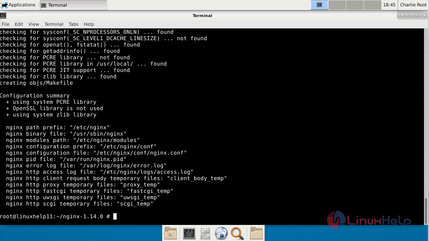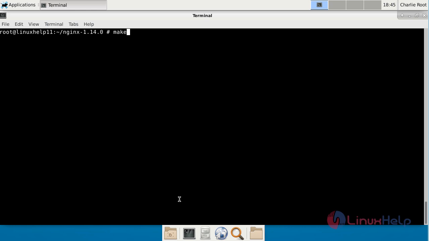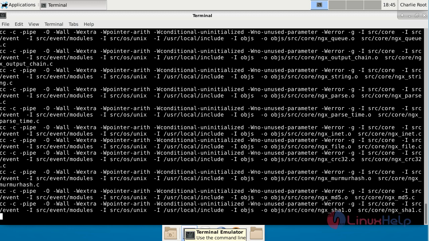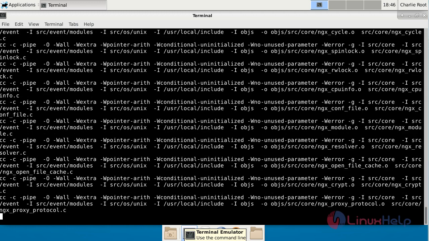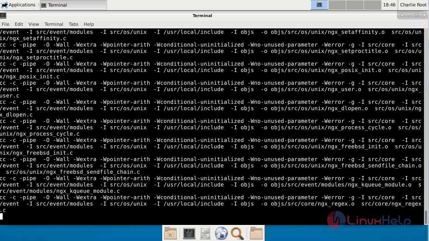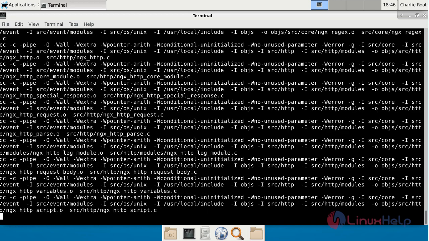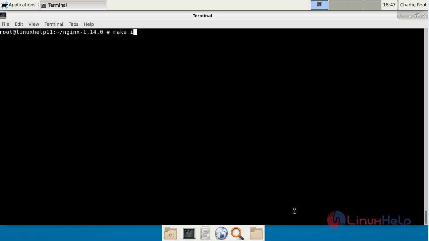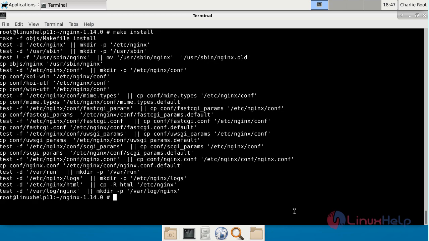After configuring, now we are going to compile the configured files using the command make. After compiling, now we are going to install Nginx using the command make install. Now the installation is complete.